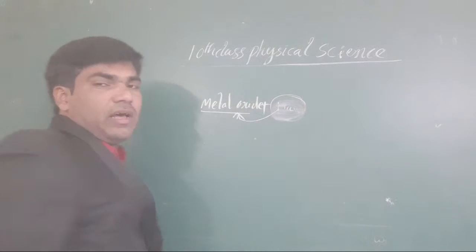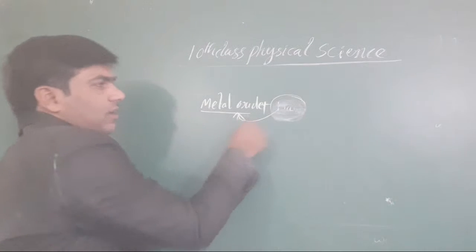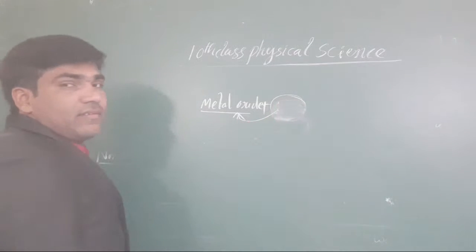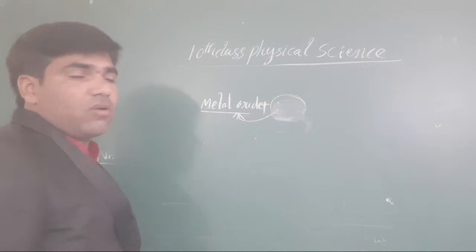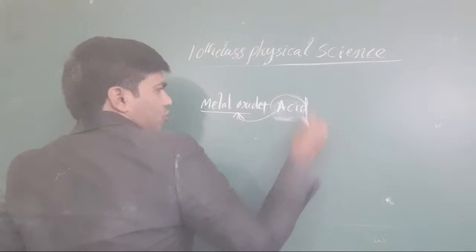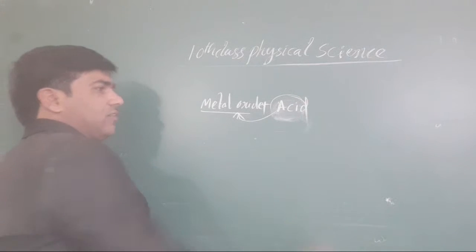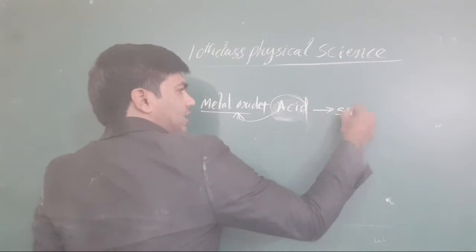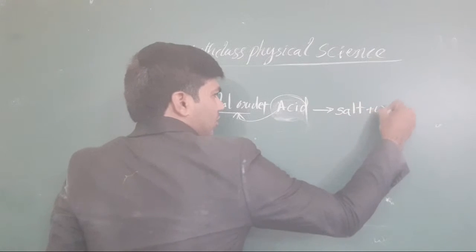Metal oxide is itself a base, so it does not react with another base. Clear or not, all of you? Suppose it reacts with an acid, it gives salt as well as water.